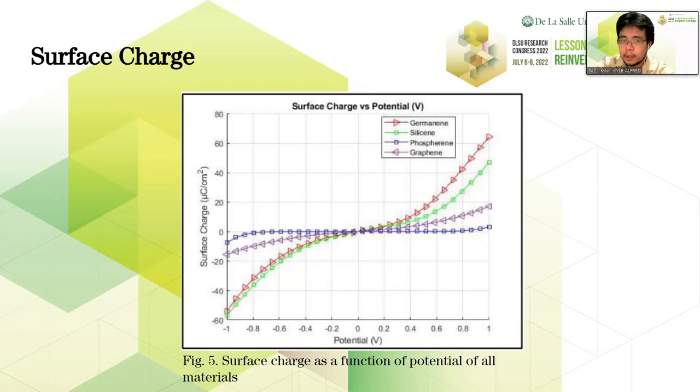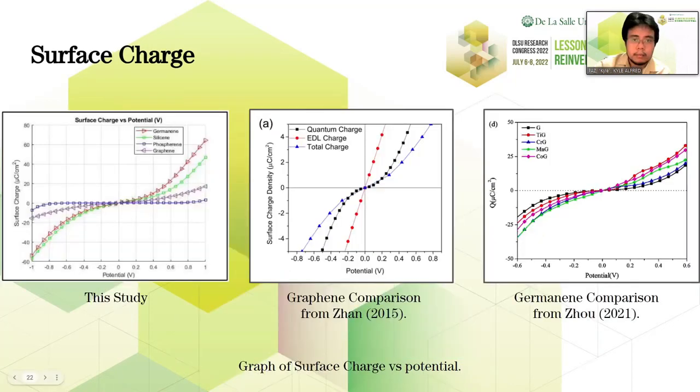You can see that germanene and silicene have higher surface charge values than graphene and phosphorene. Well, this is to be expected, since we saw that the quantum capacitance of germanene and silicene have higher values in general than phosphorene and graphene. Graphene is again the most symmetrical among the 4 materials, and phosphorene has the least surface charge values.